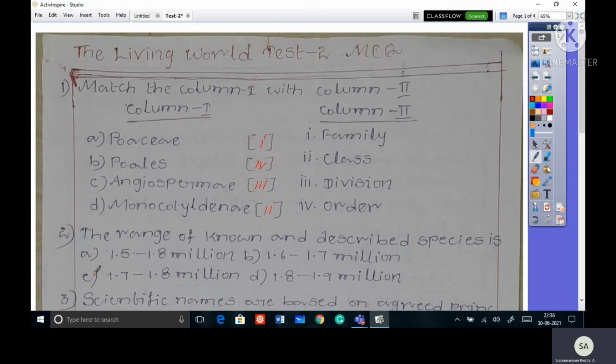So here correct option is C. So mainly scientists have described 1.7 to 1.8 million species. Among them 1.2 millions are animals. Next 0.5 millions are plant species.